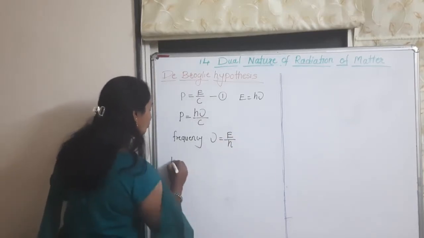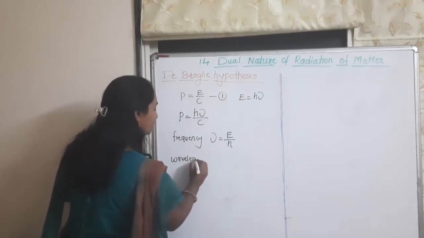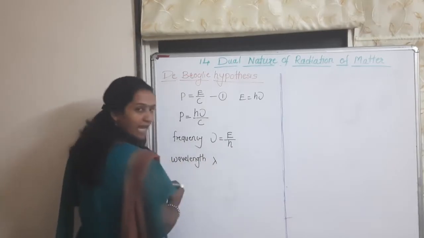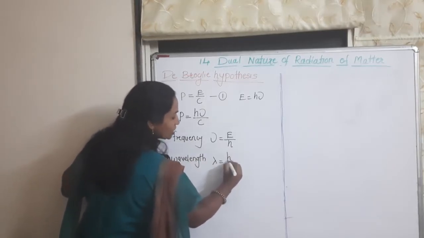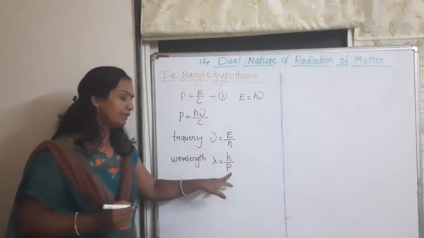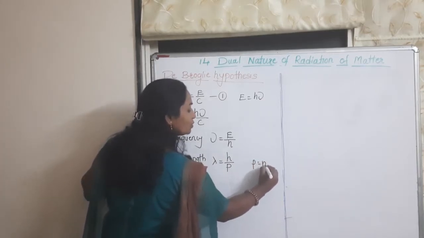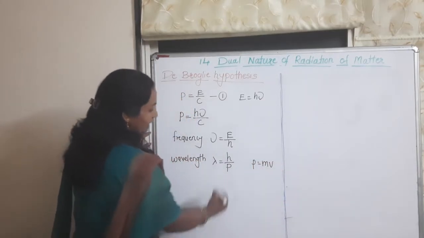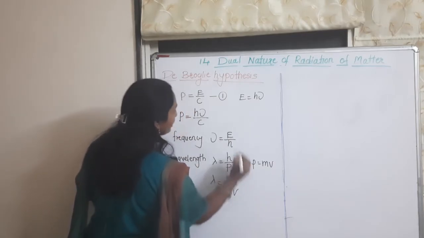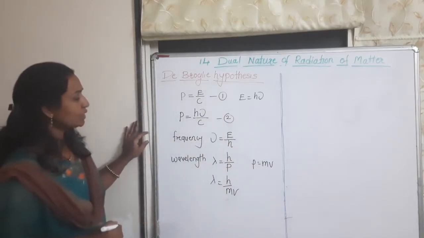Then the wavelength is also associated with the wave. The symbol for the wavelength is lambda, which is equal to h upon p, where h is Planck's constant and p is momentum. Here we also know P is equal to m into v. Substituting, lambda is equal to h upon m v. This is equation 2.